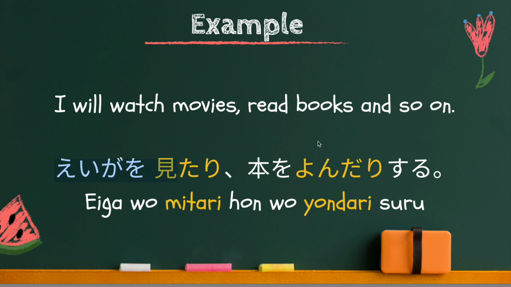So, the characteristics of this tari form is that the order of the verb doesn't matter, and also it gives you the nuance that you are going to do much more than this. These are only some examples of actions that you do.